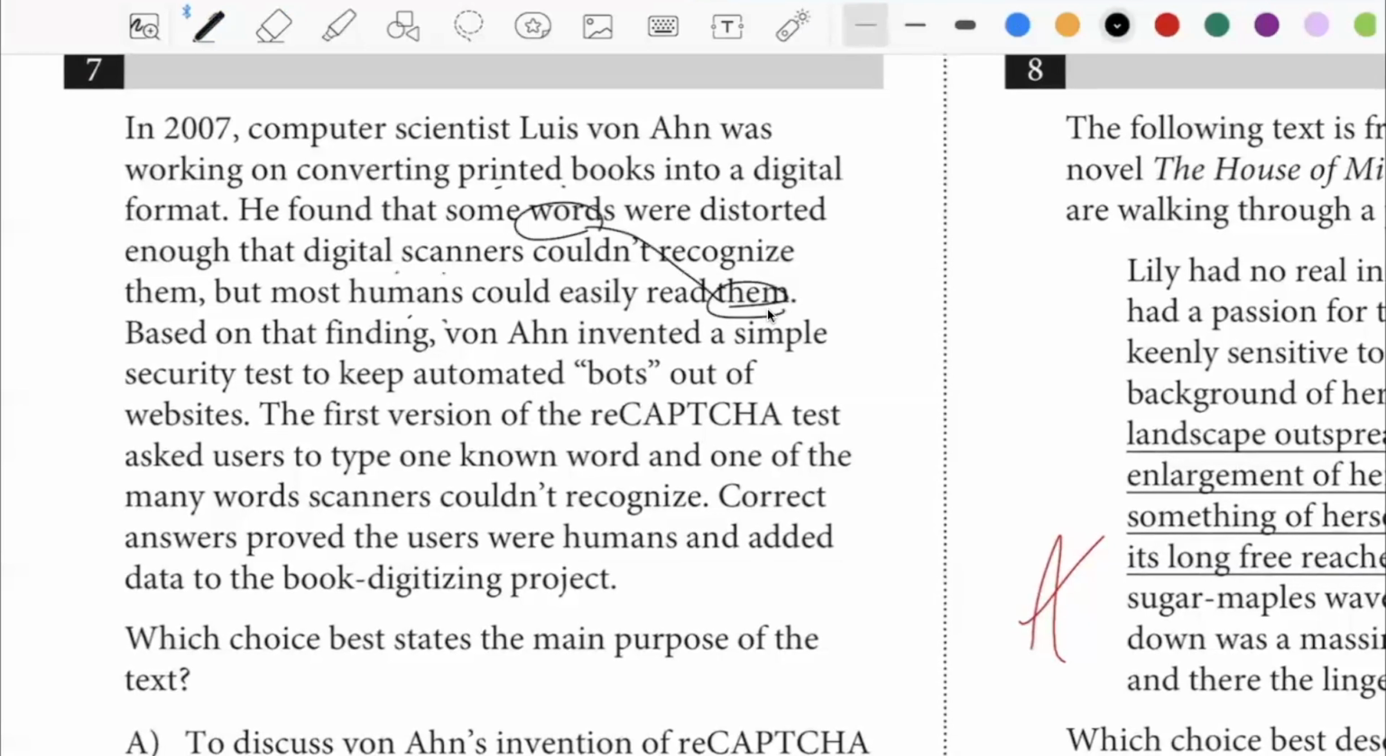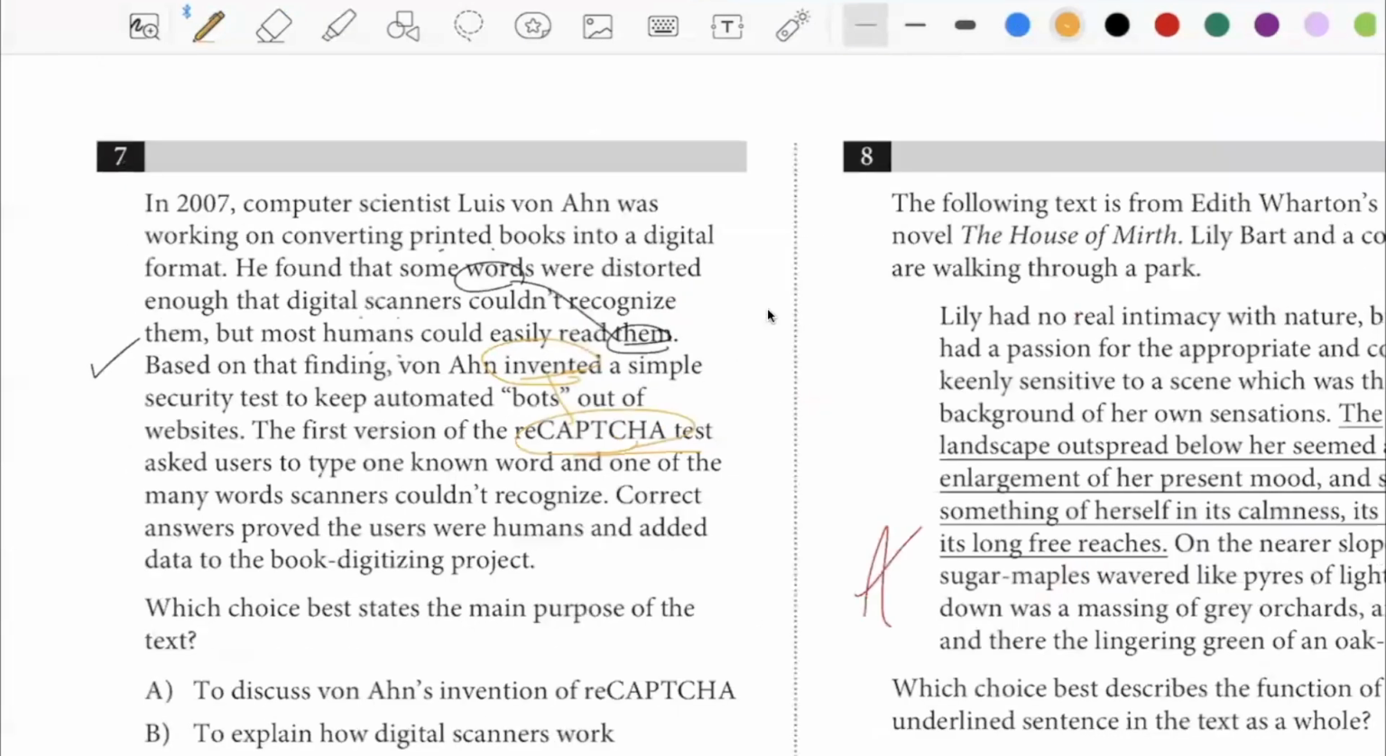Now, based on that finding, what did he decide to do? He invented a simple security test to keep automated bots out of websites. The first version of the reCAPTCHA test asked users to type one known word and one of the many words scanners couldn't recognize. Correct answers proved the users were humans and added data to the book digitizing project. So what is this getting at?